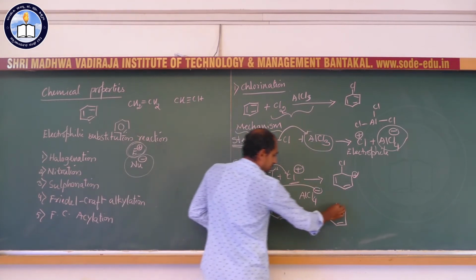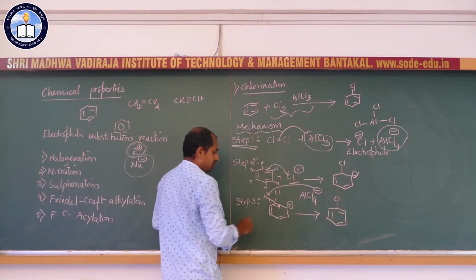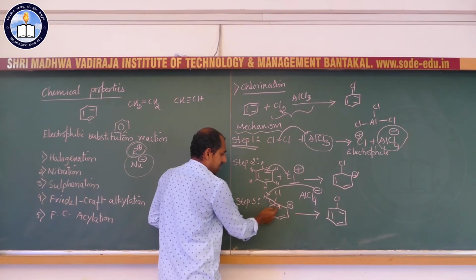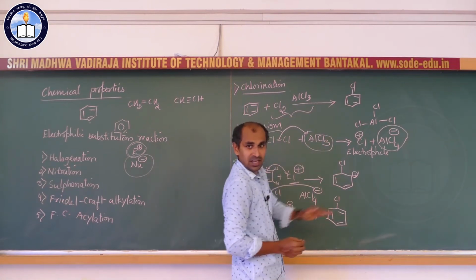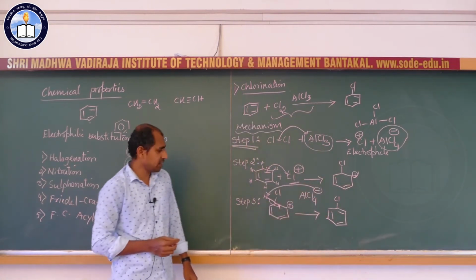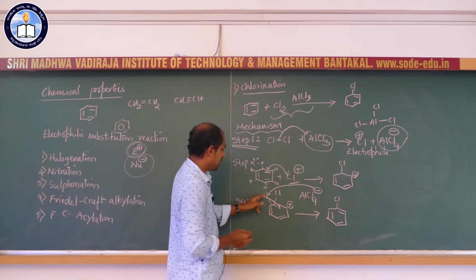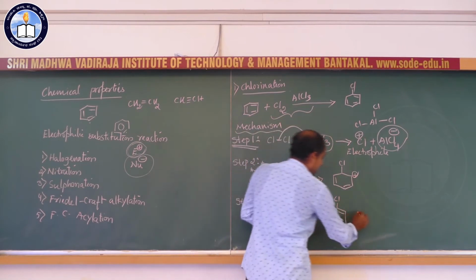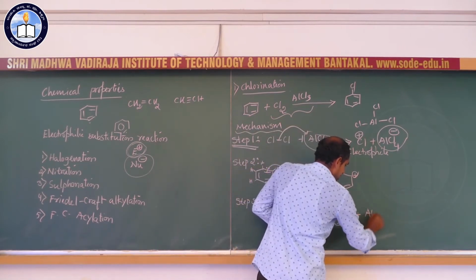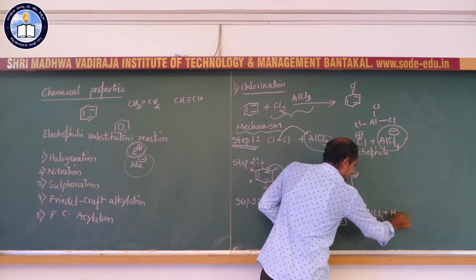So, over this carbon atom we have chlorine. Because of the shift of this electron, the positive charge is cancelled, it is neutralized. So, ultimately we get chlorobenzene and this proton is taken by AlCl4 minus. So, it converts into AlCl3 plus HCl.